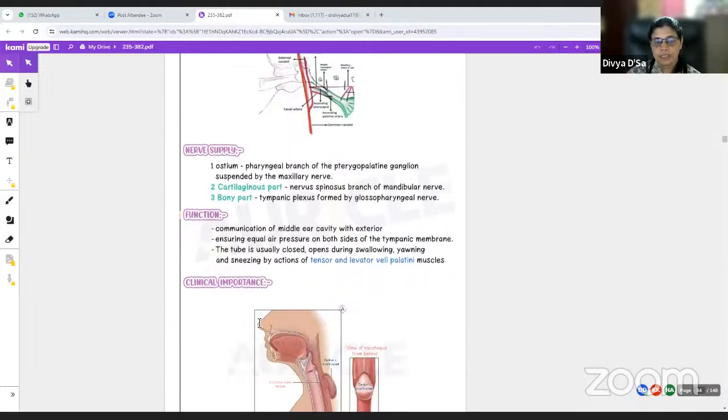The function is that it forms a communication between the middle ear cavity and the exterior, ensuring equal air pressure on both sides of the tympanic membrane. The tube is usually closed, and opens during swallowing, yawning and sneezing by the actions of the tensor veli palati and levator veli palati muscles.